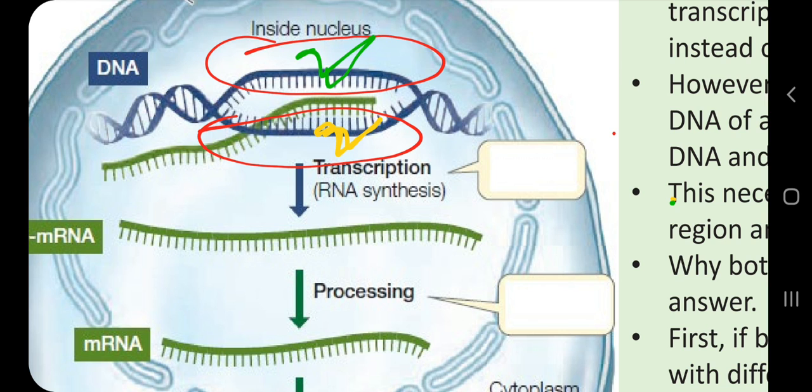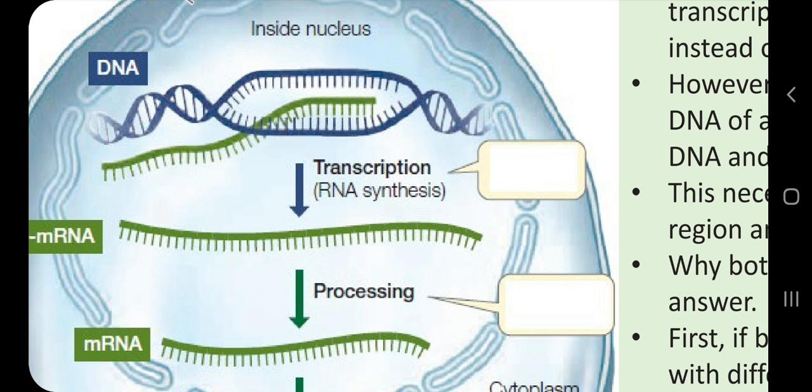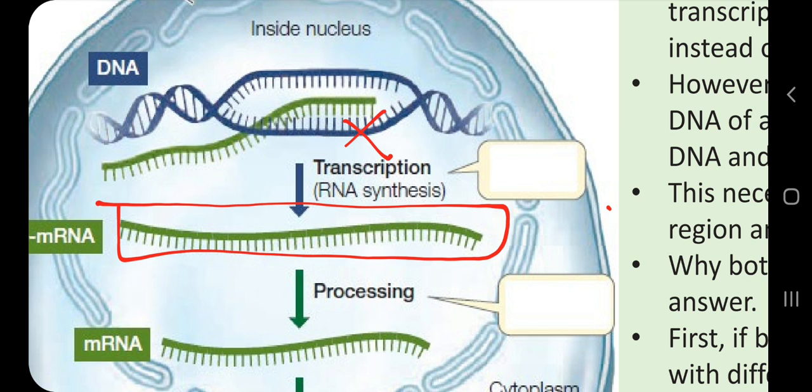But one more interesting thing is there. You will learn more about this in my upcoming videos. The RNA molecule denoted by green color here will not match with this strand. Let me clear all this. So the RNA molecule which we are getting here will not match with the strand which is being used. It will match with the other strand. Why? Because of the complementarity.